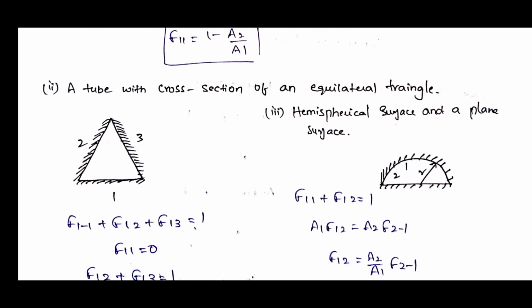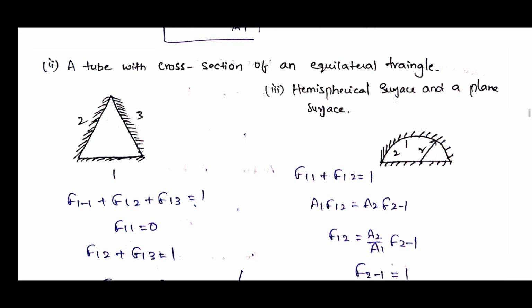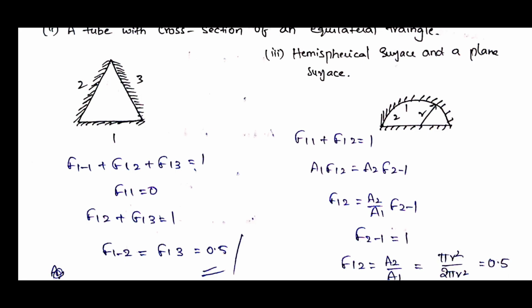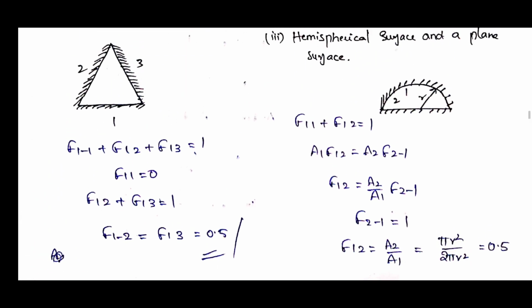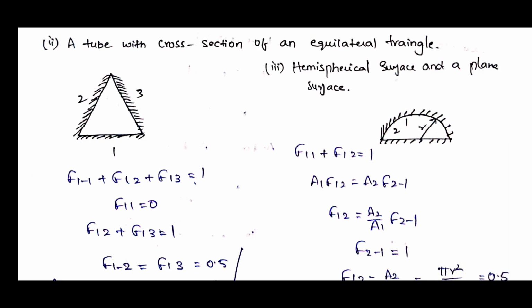So they have given an equilateral triangle, that is 1, 2, 3. That means there are 3 surfaces. Write down the summation rule: F11 plus F12 plus F13 is equal to 1. What will happen to F11? F11 will become 0 because it is a flat surface. The shape factor will be 0. Then F12 plus F13 equal to 1. As surfaces 2 and 3 are symmetric, simply we can write F12 is 0.5, F13 is 0.5. The next one is a hemispherical surface and a plane surface.